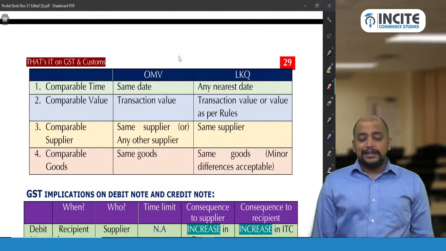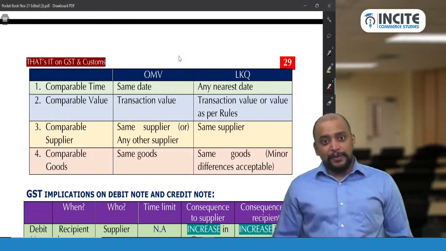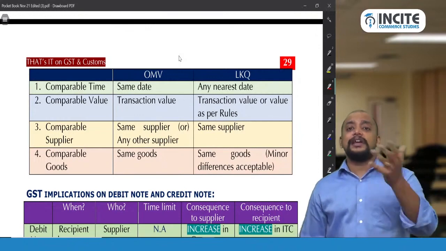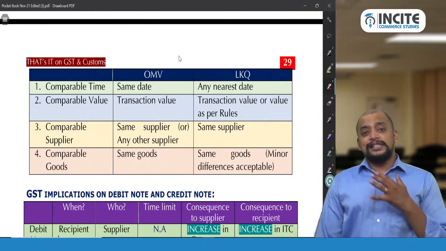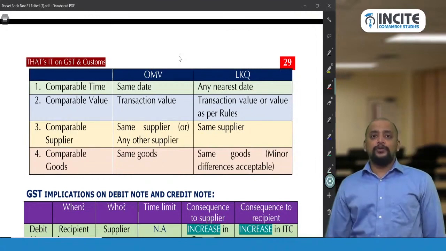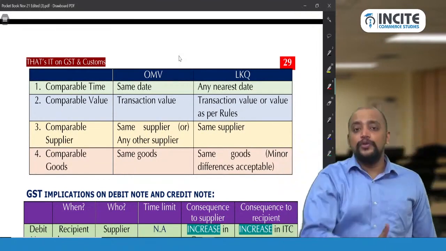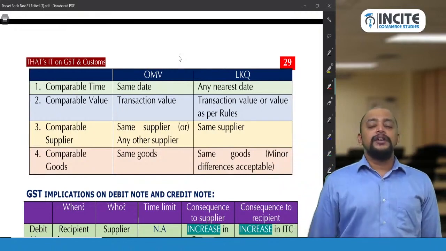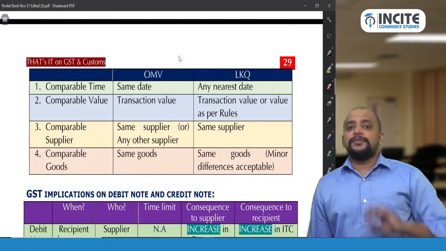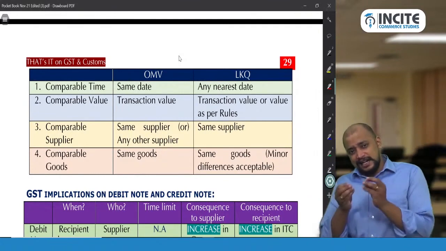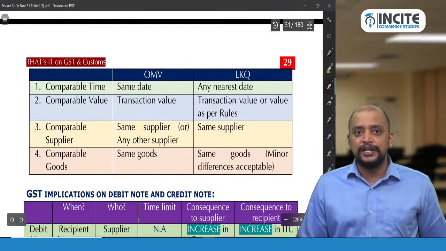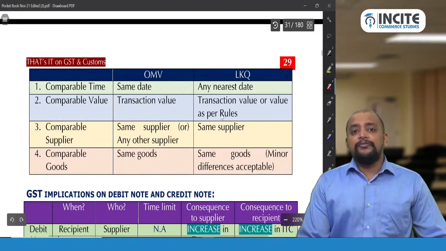Whereas comparable supplier, same supplier or any other supplier. OMV can be same supplier or any other supplier on the same date, whereas LKQ is same supplier. And then what about the goods? Comparable goods. In case of OMV, same goods, identical, whereas in case of LKQ need not be same goods, minor modifications permissible, not exactly same, slight changes is there, it's okay. Minor differences acceptable in case of LKQ. So this is the difference between OMV and LKQ.